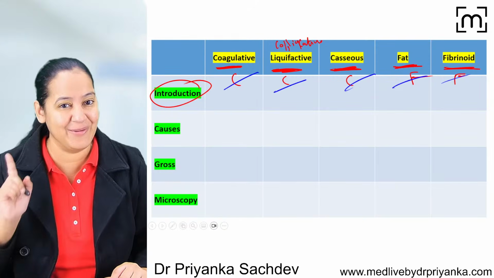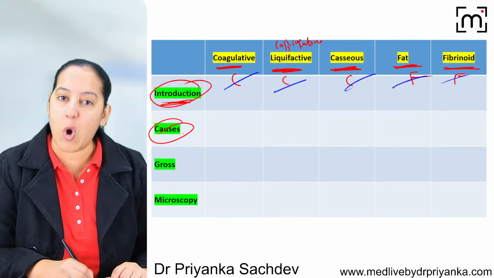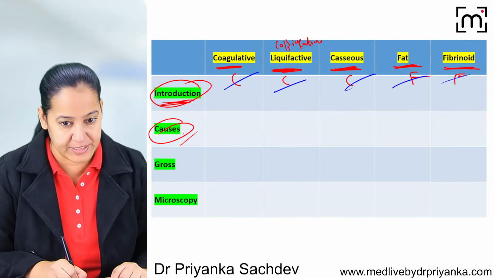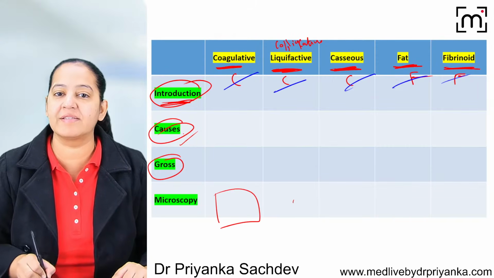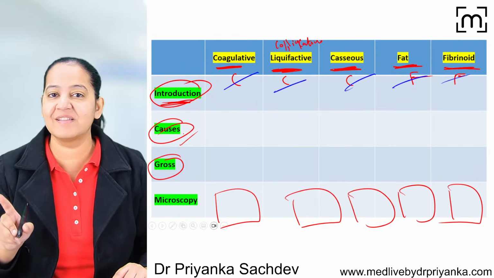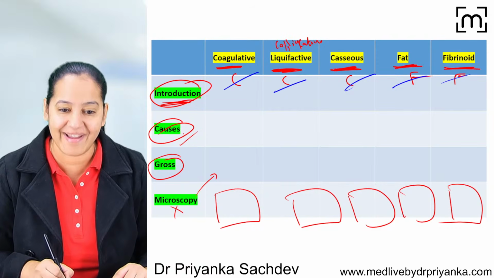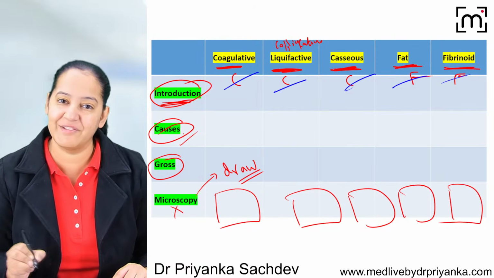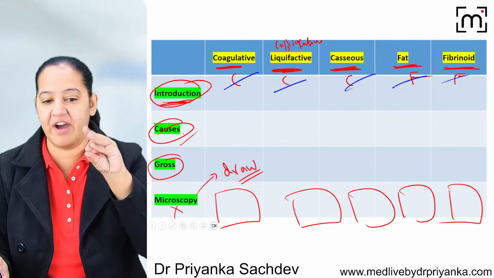So you have to understand what is the difference in the 5 type of murders. I will explain that in the introduction and the definition of each of them. The second, you must understand the causes in each of them, on which you get many MCQs. You should be able to understand the gross, and most important, you should understand the slide of all 5. That is microscopy. I always insist the student, don't write microscopy, draw it. You have to draw it and understand it in the form of the diagram. So based on these 4 headings, we are going to complete the 5 type of necrosis.